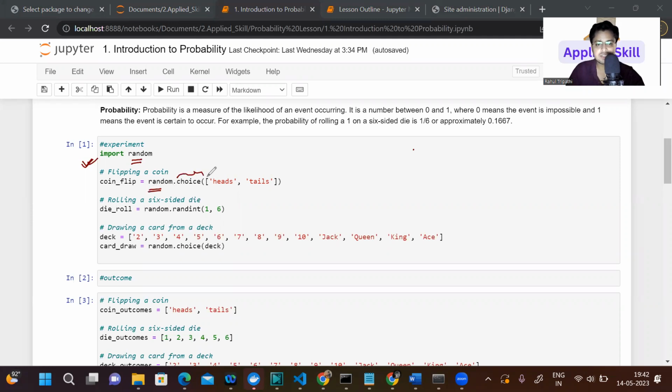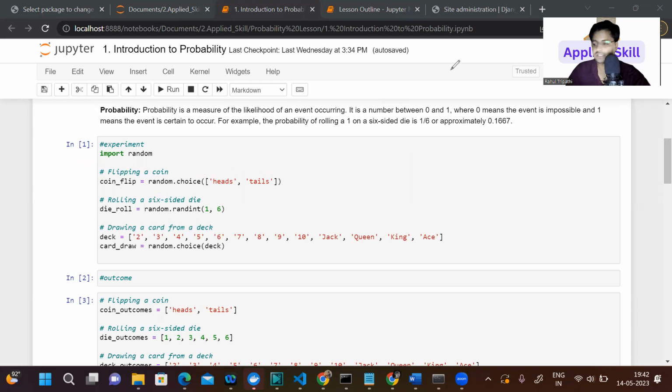This method takes a list, and here we are passing the event. In our bank example, where we ask what is the possibility that a customer will pay or not, this list would be filled with two things: pay or not. Random is like that: if you run it multiple times, you will get a different value assigned here.